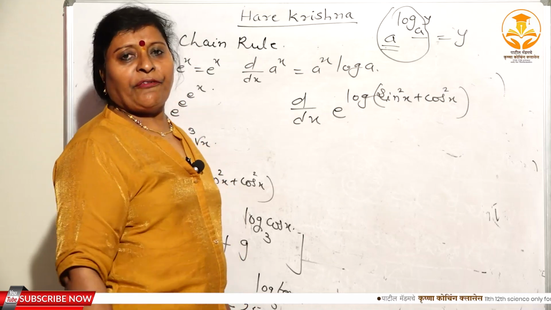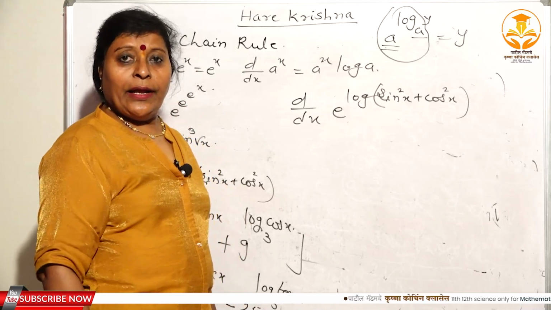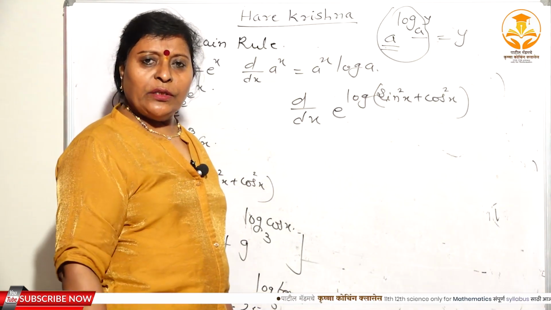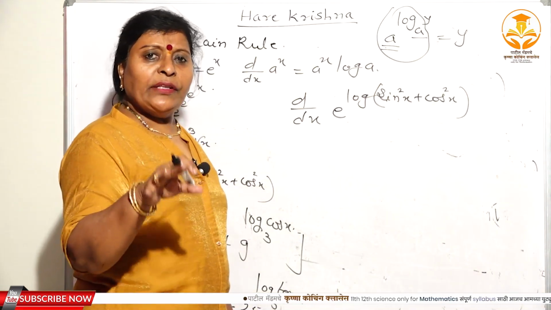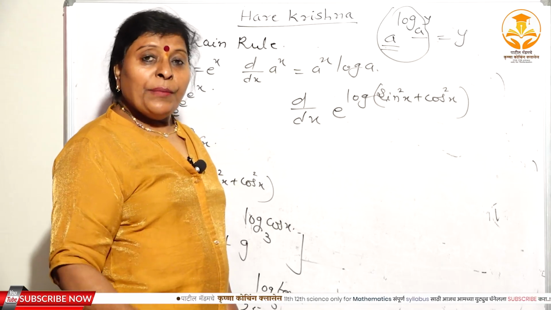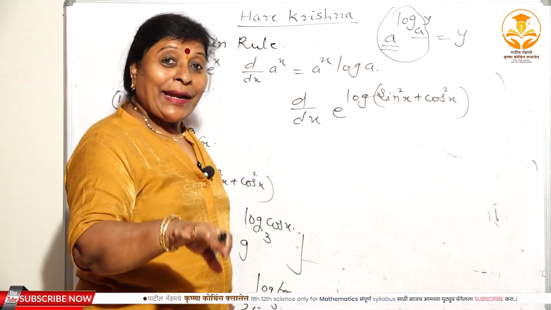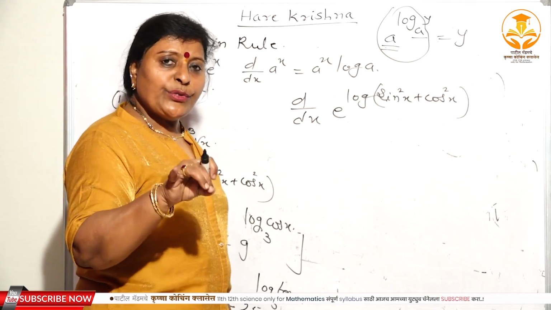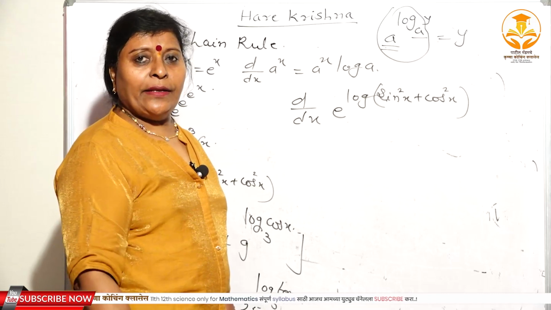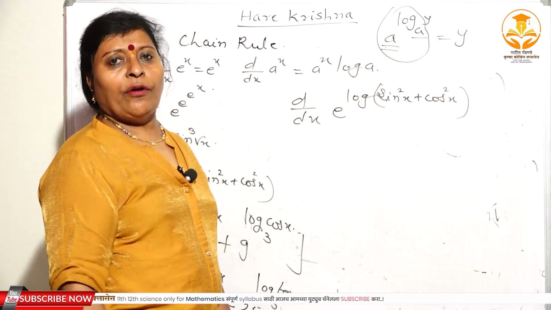There are two types of logarithm. One is the natural and another is the common logarithm. What do you mean by the natural logarithm? When the logarithm has the base e, it is called a natural logarithm. Means whenever you are not going to write the base, that means we are using the natural logarithm. But whenever the base is 10, then that is called a common logarithm.